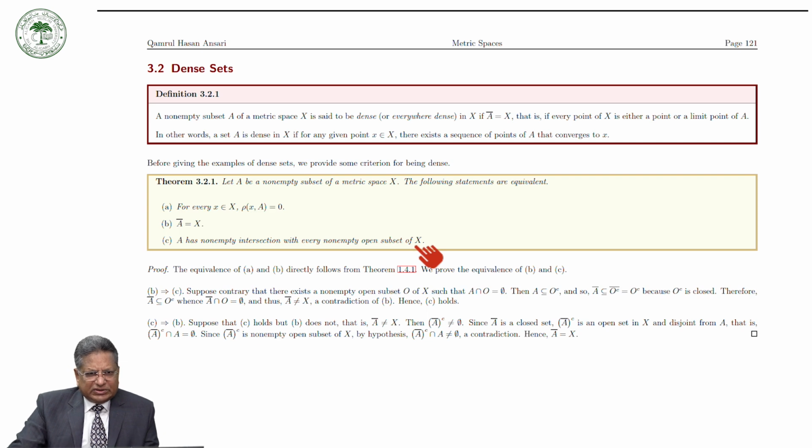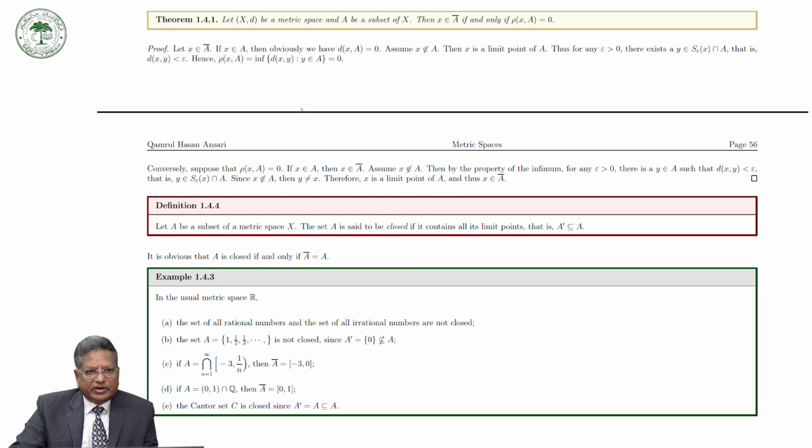Once again, the proof is very simple. The equivalence of A and B directly follows from the earlier theorem, because rho(x, A) is equal to 0 if and only if x lies in the closure of A. The theorem says that if (X, d) is a metric space and A is a subset of X, then x belongs to the closure of A if and only if rho(x, A) is equal to 0.